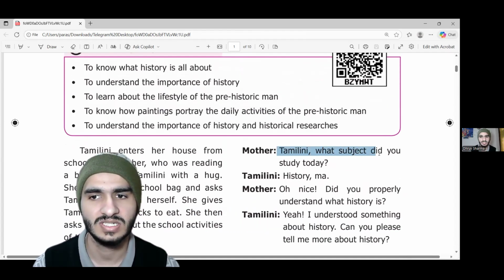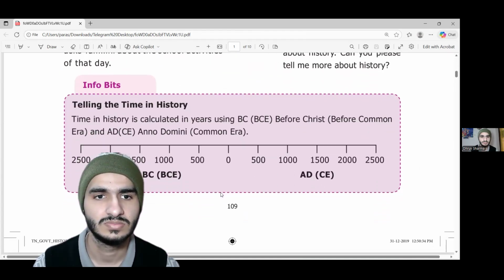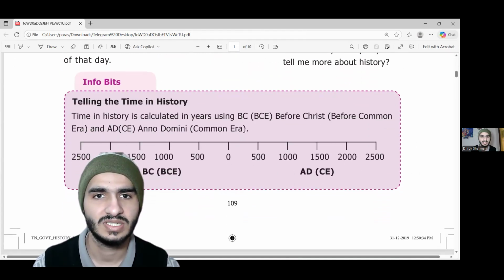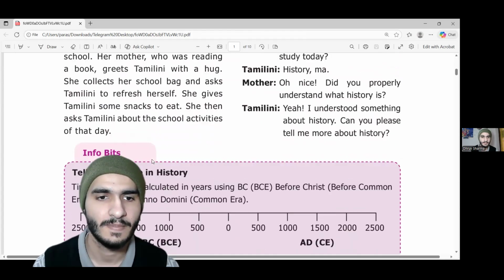Mother: Tamalini, what subject did you study today? Tamalini: History, Ma. Mother: Oh, nice. Did you properly understand what history is? Tamalini: Yes, I understand something about history. Mother: Can you please tell me more about history? So now, history is what Tamalini just read about in school today. So she is discussing with her mother.